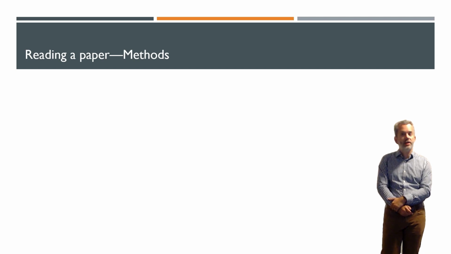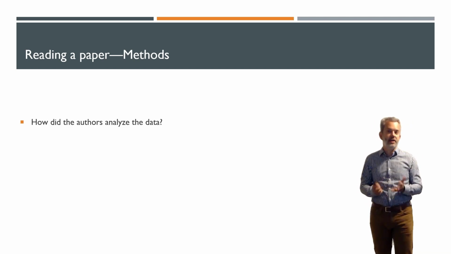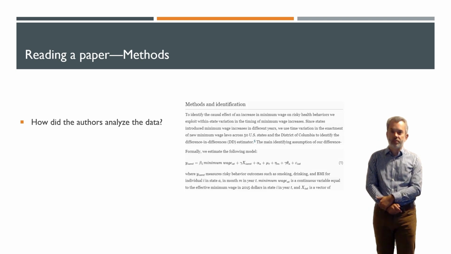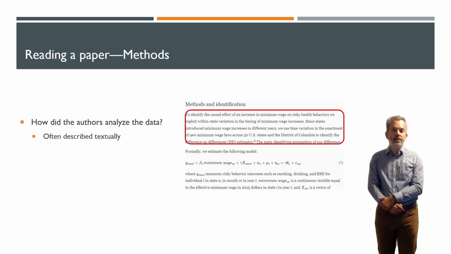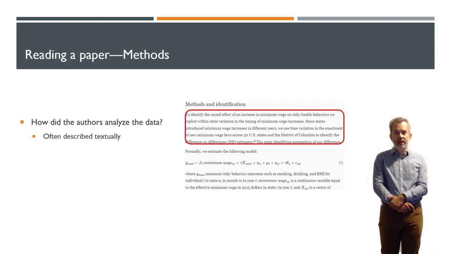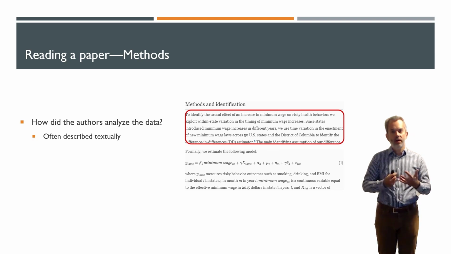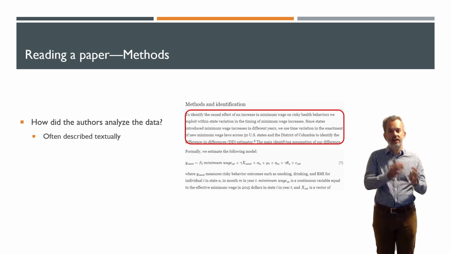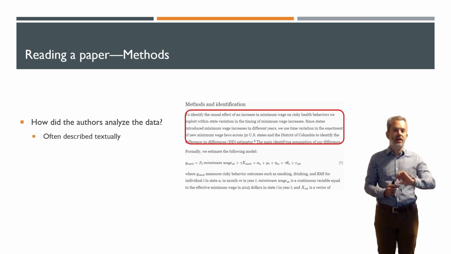wage. Next section is the methods section, and methods explain how the authors analyzed and answered their research question. Often this section will begin with a text description of what they did. In this case, they identify the causal effect of an increase in the minimum wage on risky health behaviors using within-state variation in the timing of minimum wage increases. So they're telling us in words that they're going to be using the fact that different states passed minimum wage laws over time, and that led to changes in the minimum wage in a state.